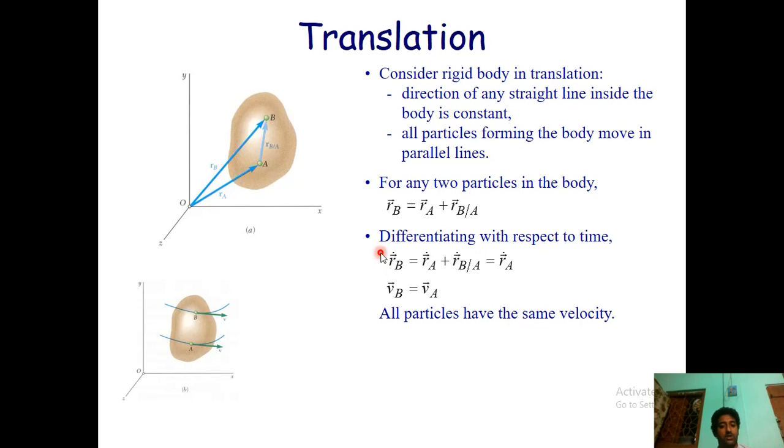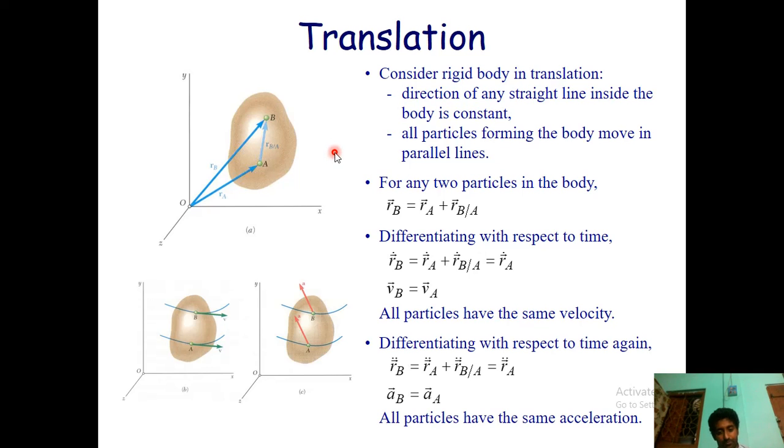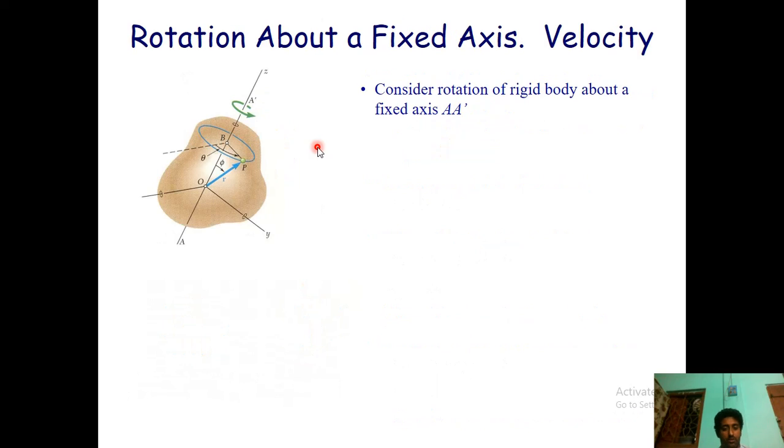What happens if I differentiate distance with time? I will get the velocity. That's what I get: the velocity of point B and A will always remain the same, because it slides all together with itself. So again, this is for acceleration. If I differentiate these things again, or double differentiate RB and RA, I'll get similar results. That means any two points on a rigid body will be similar in motion during translation of a body.